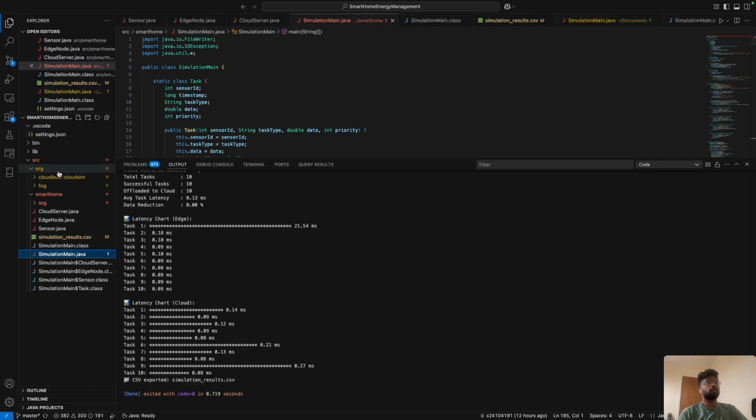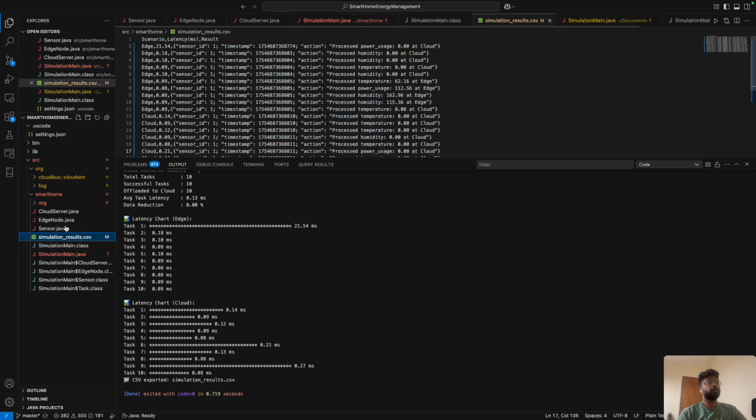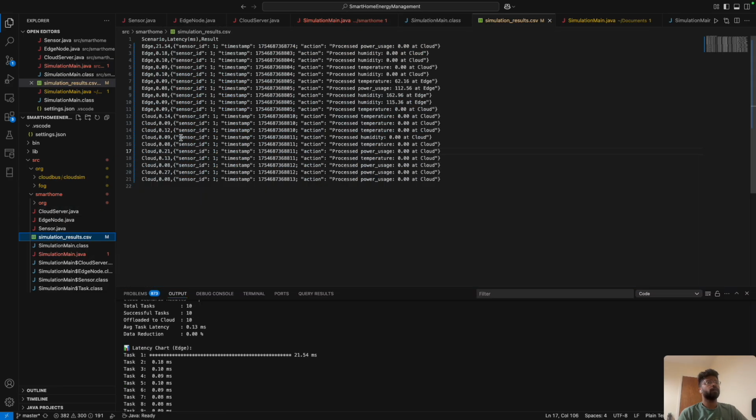Also the simulation results were stored in a CSV file, where for the 10 sensors, for every sensor, we record the timestamp, the power usage, and whether it was processed in cloud or in edge.